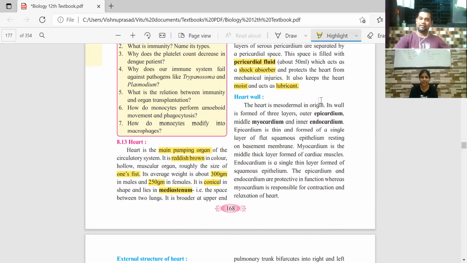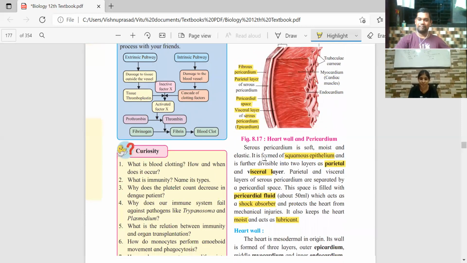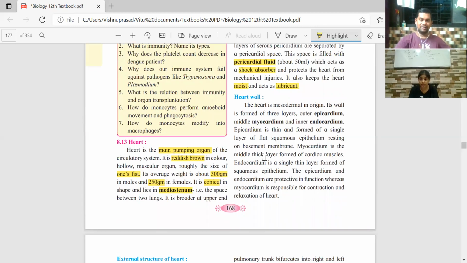Okay, the wall of the heart consists of 3 layers. Now, what we saw, the pericardium, is not the wall. It is the entire sac-like structure inside which the heart is present. The actual heart has a wall, and that is the heart wall, which consists of 3 layers.